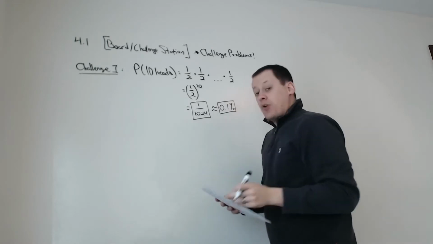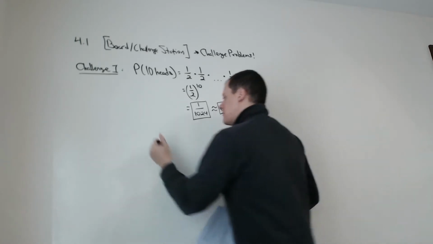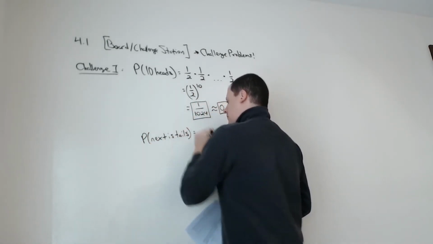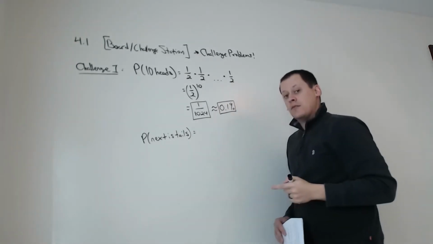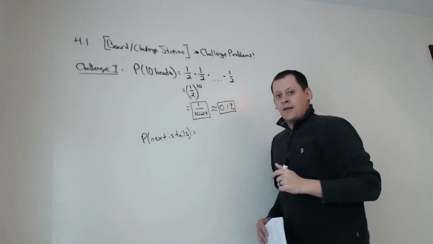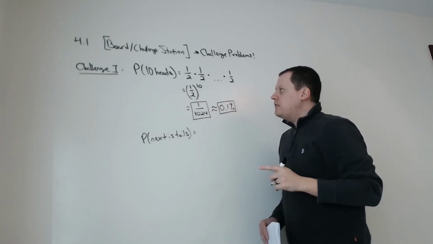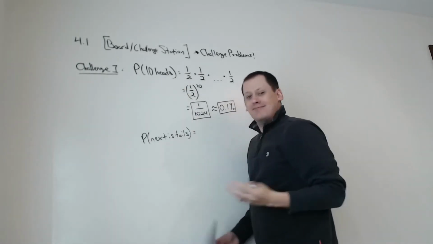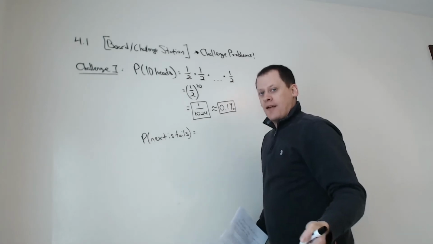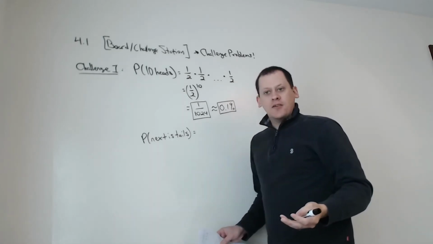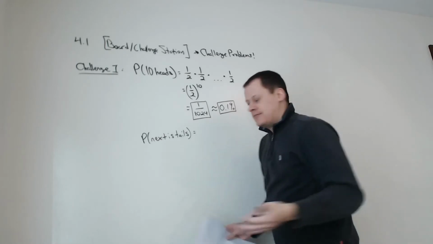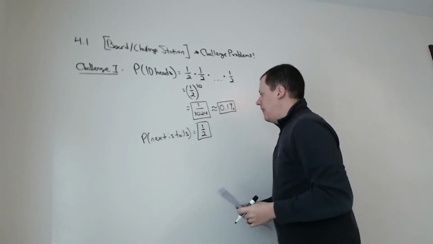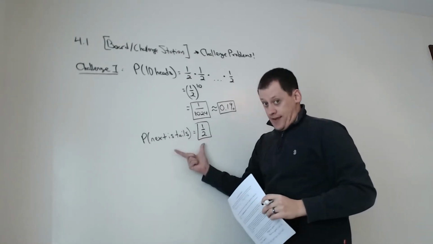Okay? But what is the probability of the next flip being tails? Given that this happened the last 10 flips you had. Does the coin remember that the last 10 flips were heads? No, of course not. The coin doesn't have a brain. The coin doesn't know anything. What's the probability that your next flip is tails no matter what happened in the past? It's 1/2.